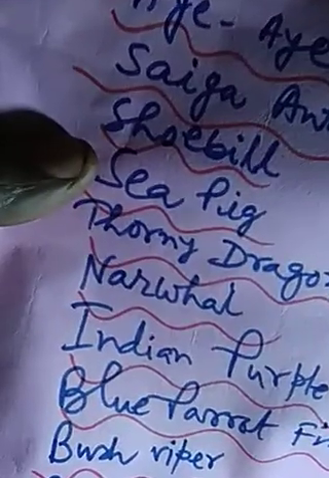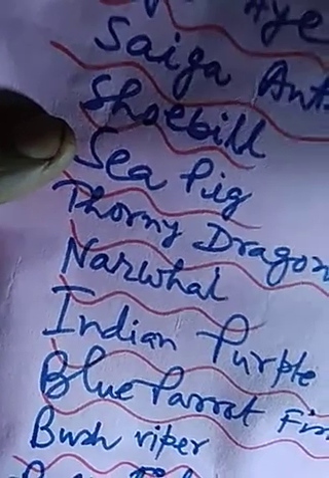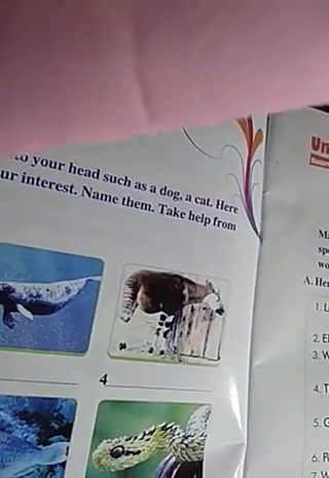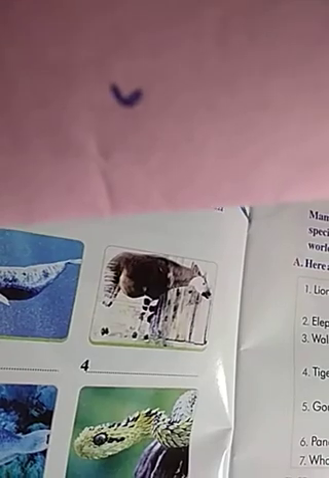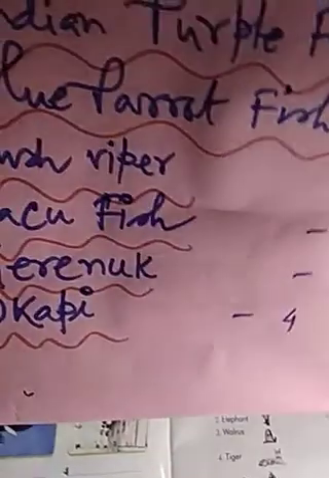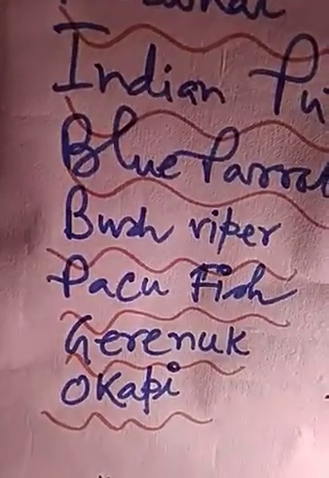What is the name of this sea animal? The name of this sea animal is narwhal. And next one, serial number 4. What's the name of this animal? In serial number 4, the name of this animal is Okapi. This is known as Okapi.